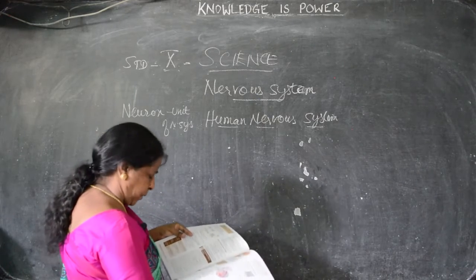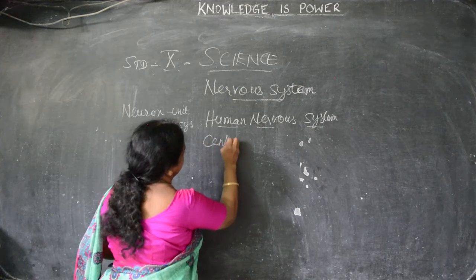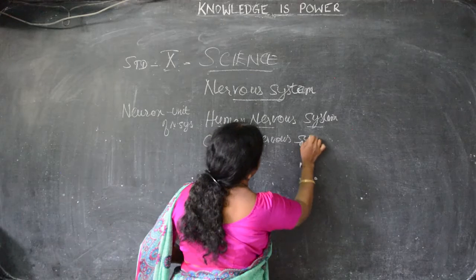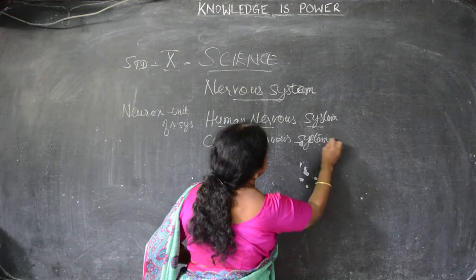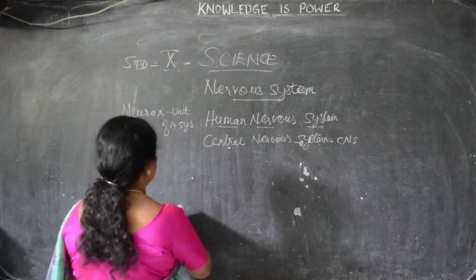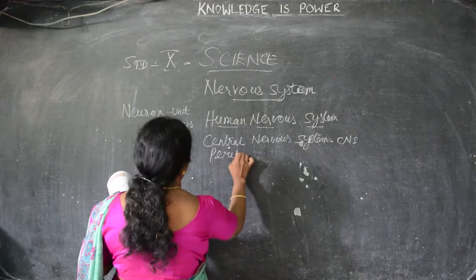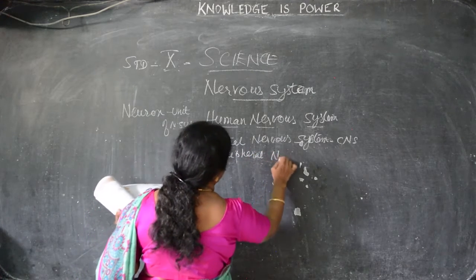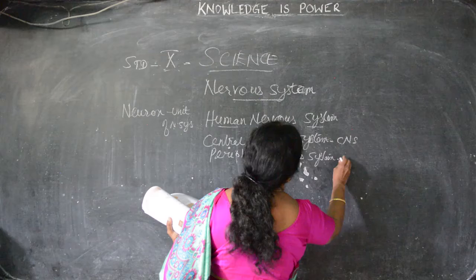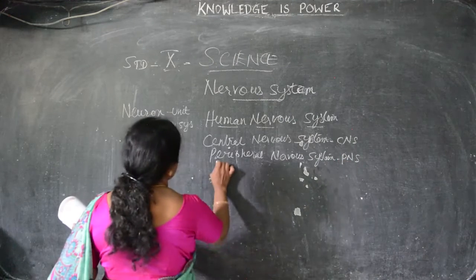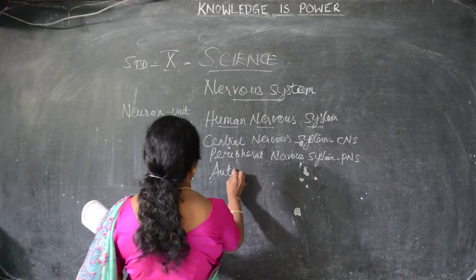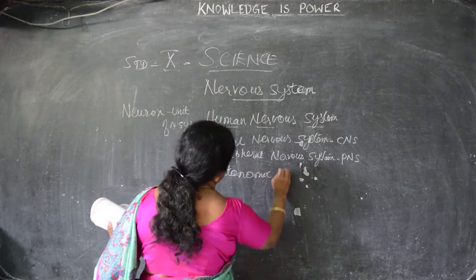it is divided into three kinds. What are they? Central nervous system, that is CNS, and then peripheral nervous system, PNS, and autonomic nervous system.